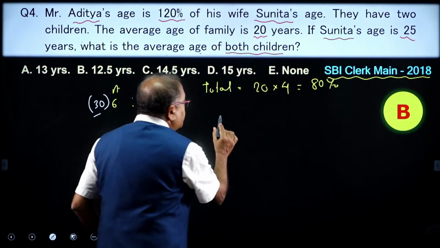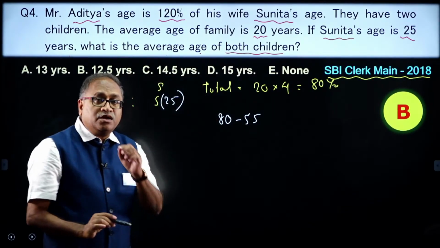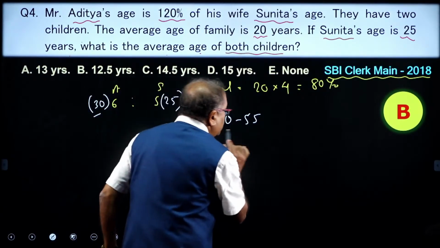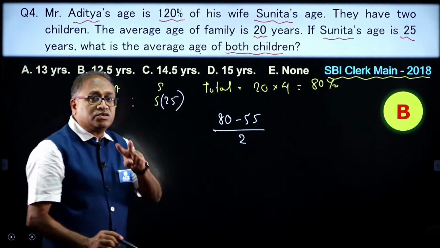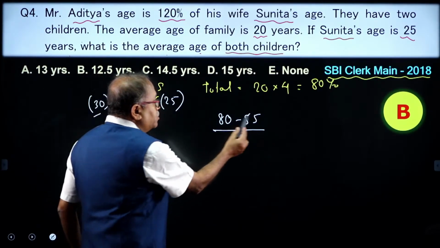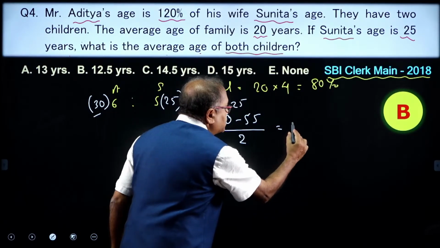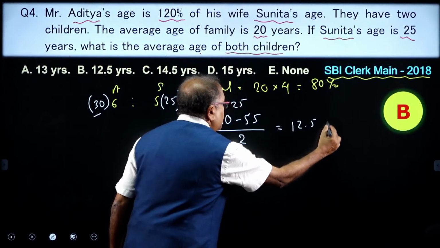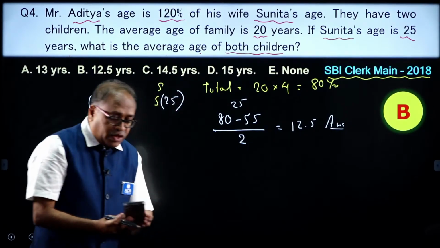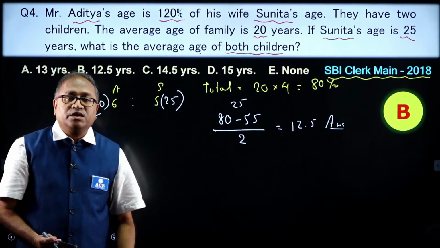So, 80 minus 55 will be the age of the 2 children, and he also knows that it is asked for their average age. So, their age has to be divided by 2, because the 2 children's age is what is left. So, now you find that this is 25 divided by 2, and he has rightly answered 12.5. That is your answer. That's what Ganesh knows, the steps. Well done, my dear friend.